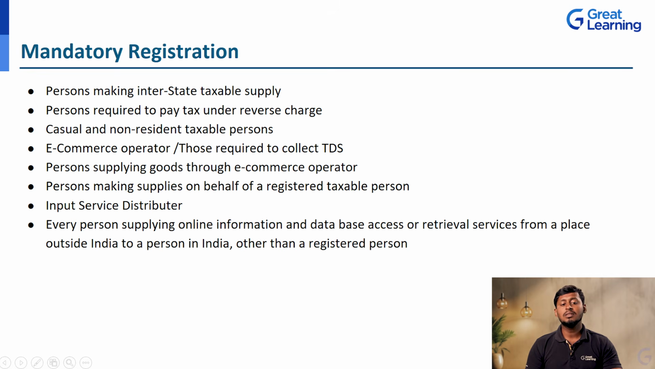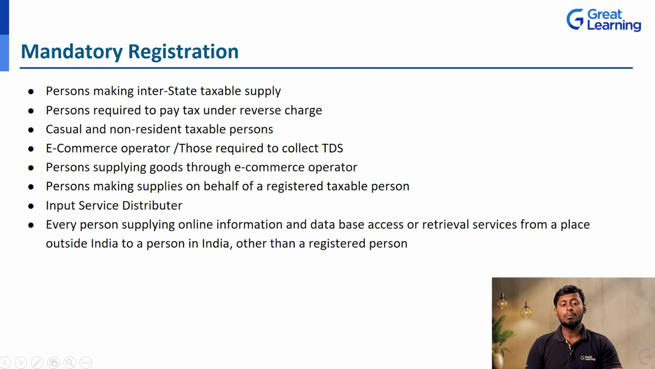Next, persons supplying goods through e-commerce operators. For example, Meesho is not going to supply the goods and services itself. The manufacturer, through Meesho, is going to supply the goods and services. At that time, whoever the manufacturer or supplier is, they need to register mandatorily.